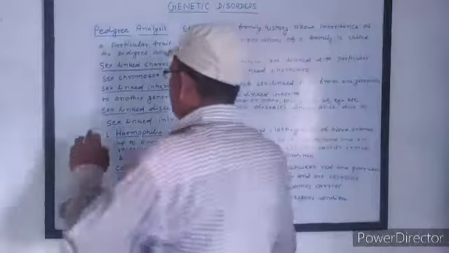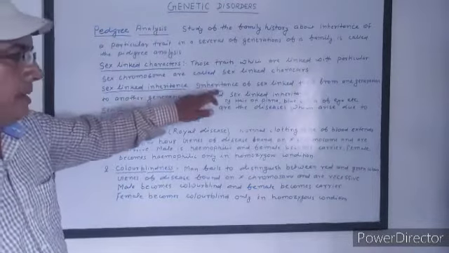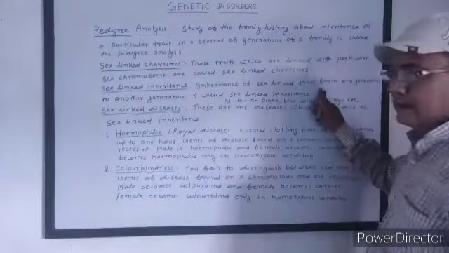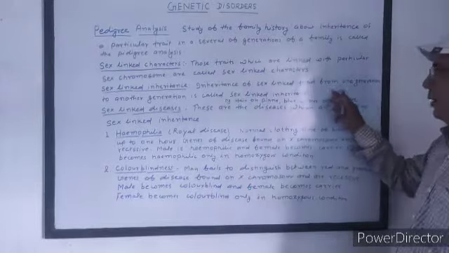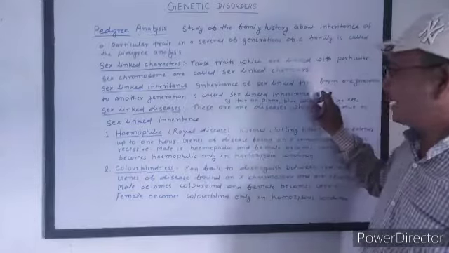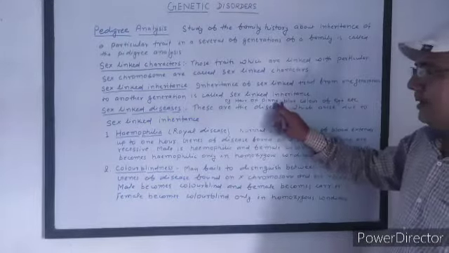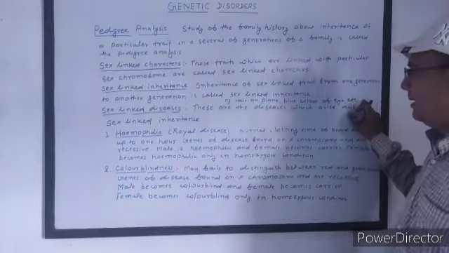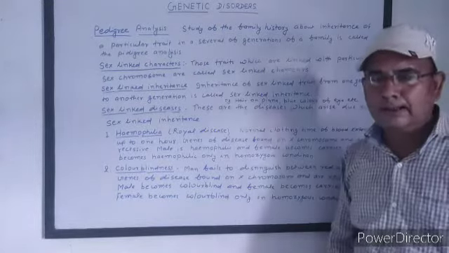And next is sex-linked inheritance. This is the inheritance of sex-linked traits, that means those traits whose genes are found on sex chromosomes. Inheritance of a sex-linked trait from one generation to another is called sex-linked inheritance. For example, hair on pinna is inherited from one generation to another. Blue color of eye is also inherited from one generation to another.